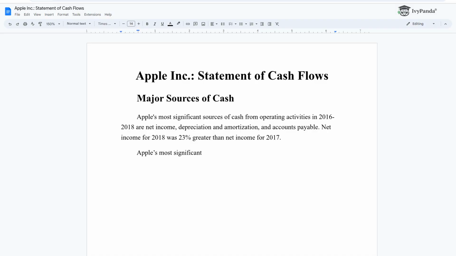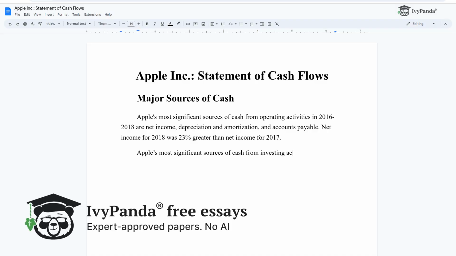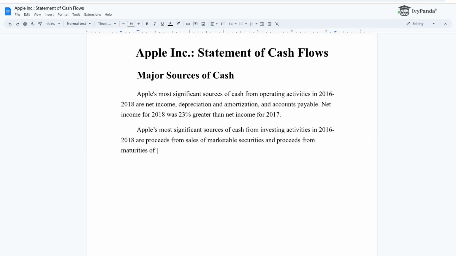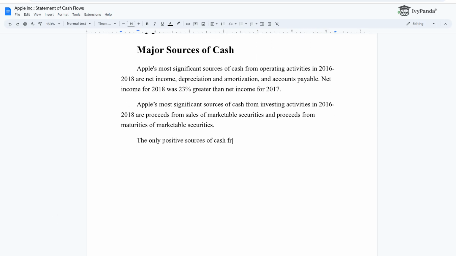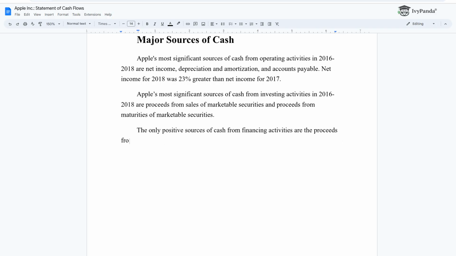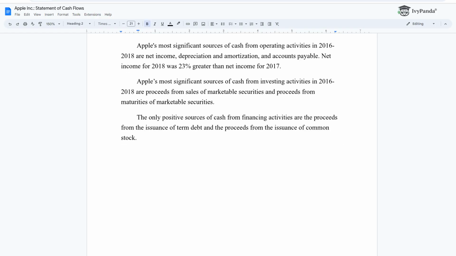Apple's most significant sources of cash from investing activities in 2016 to 2018 are proceeds from sales of marketable securities and proceeds from maturities of marketable securities. The only positive sources of cash from financing activities are the proceeds from the issuance of term debt and the proceeds from the issuance of common stock.